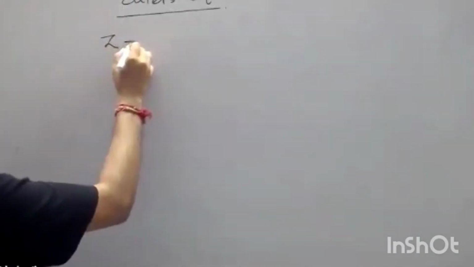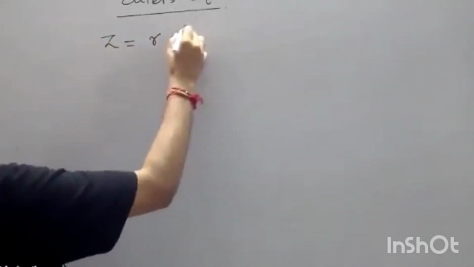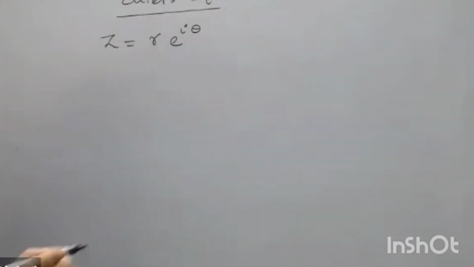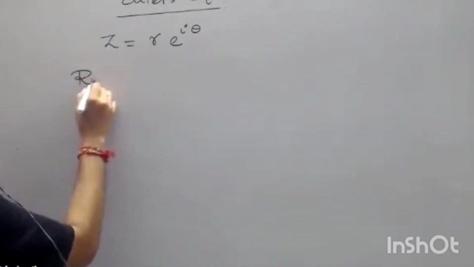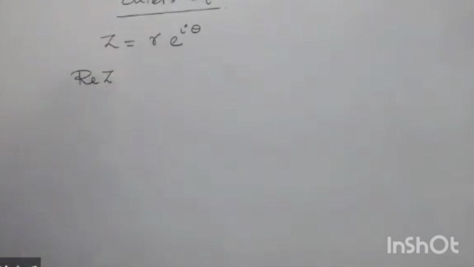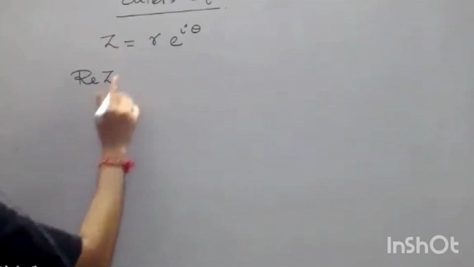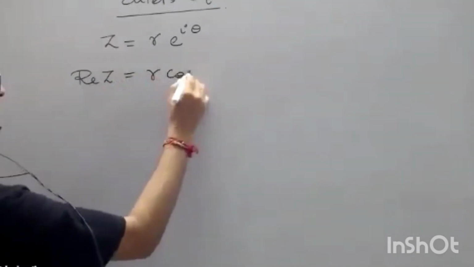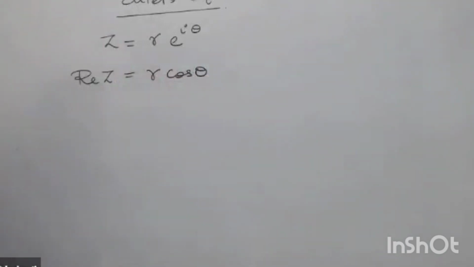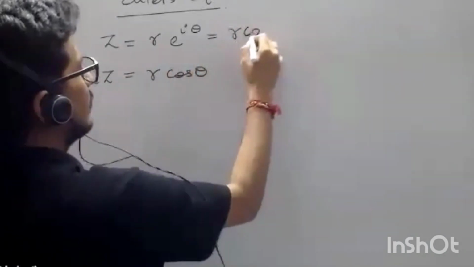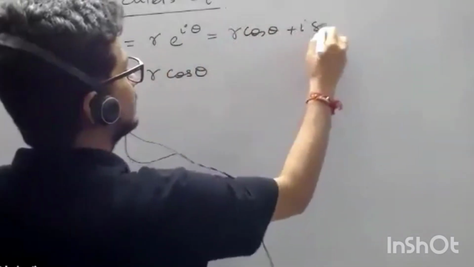So you know, z became r e to the power i theta. Yes? And if I want the real part of z, it will be r cos theta, because z is r cos theta plus iota sin theta.